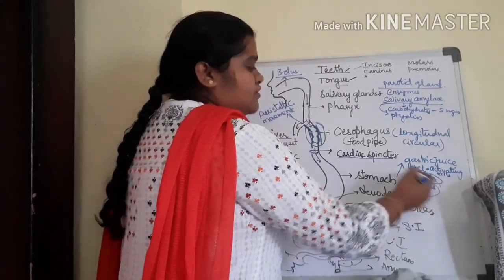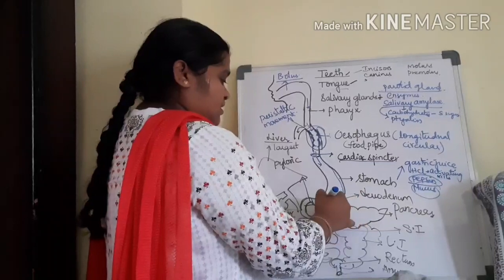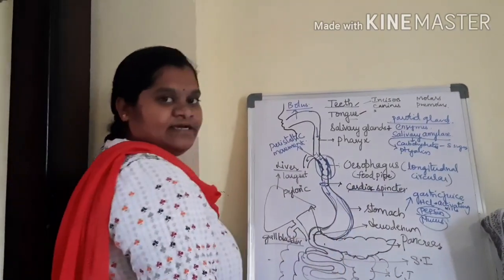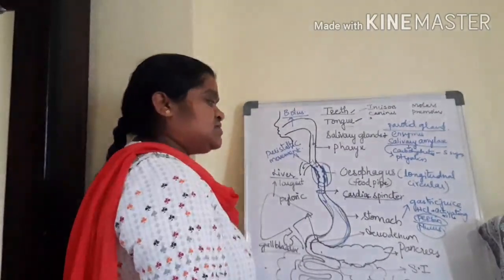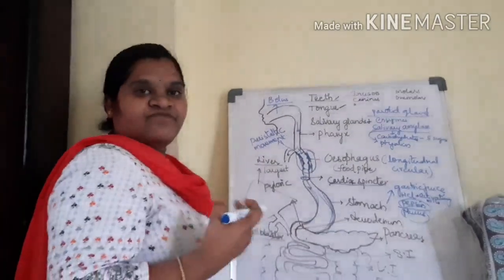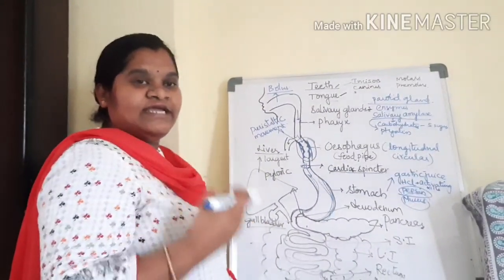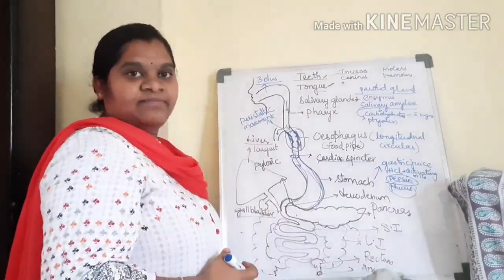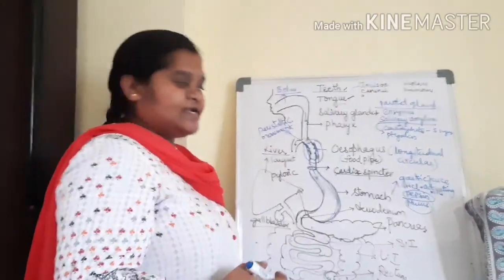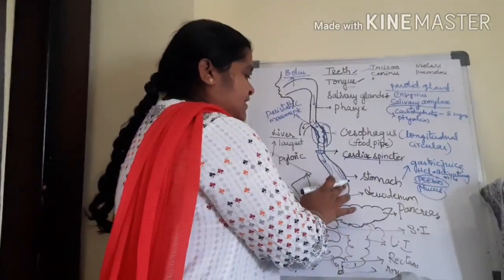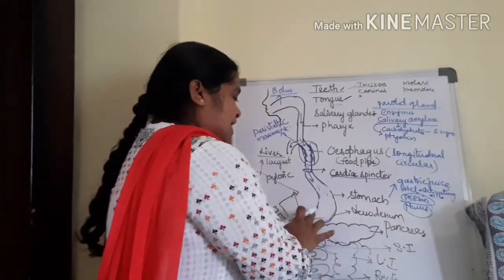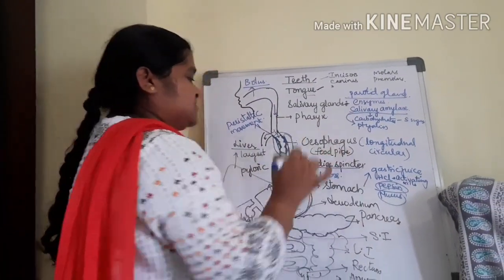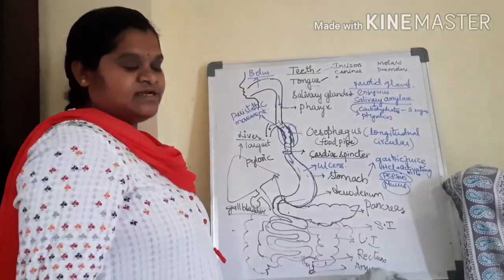And what is the role of mucus? Mucus is a membrane-like, wall-like structure which protects the stomach layers. Sometimes, whenever you don't eat, your stomach will send signals to your brain, and some sounds will come. After a few days, if you are still not eating, the mucus layer will be eaten by the acid and lead to the formation of ulcers. So don't skip your breakfast, lunch and dinner.